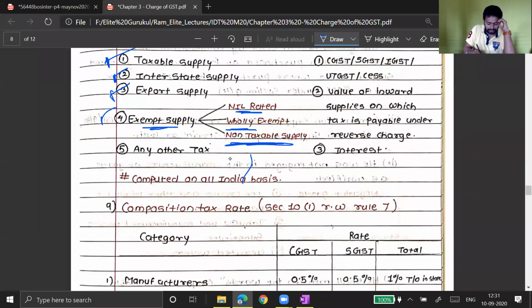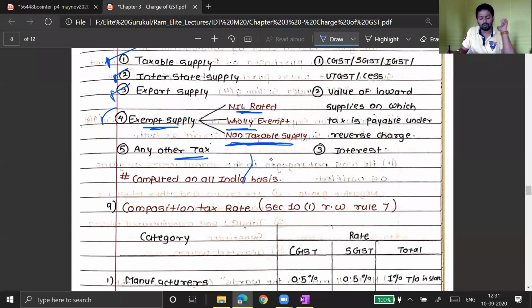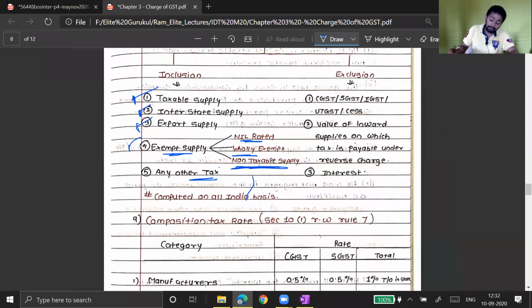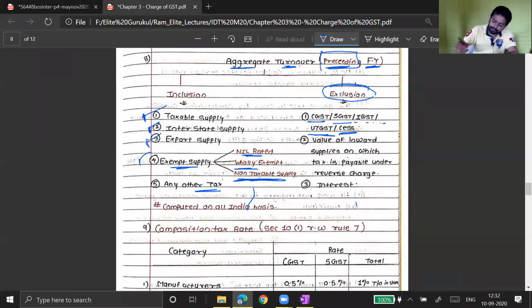And any other tax, if there is any other tax, then it will be included in the turnover. Maybe customs duty, maybe VAT, maybe excise. If there is any other tax, then it will be included in the value of aggregate turnover. But what is not included in aggregate turnover is CGST, SGST, IGST, UTGST, any GST. That means any type of GST should not form part of your aggregate turnover while checking the eligibility limit of 150 lakh or 75 lakh.